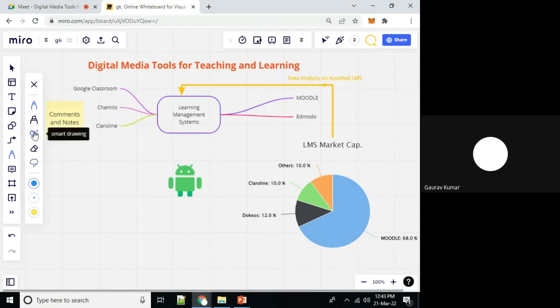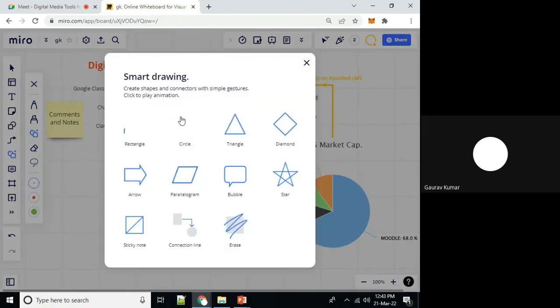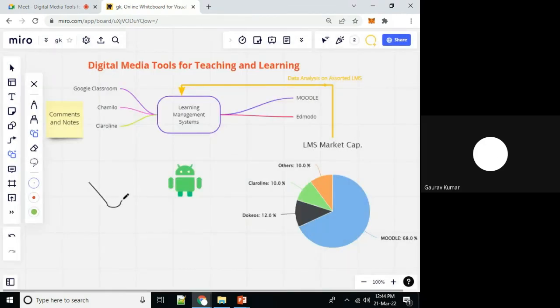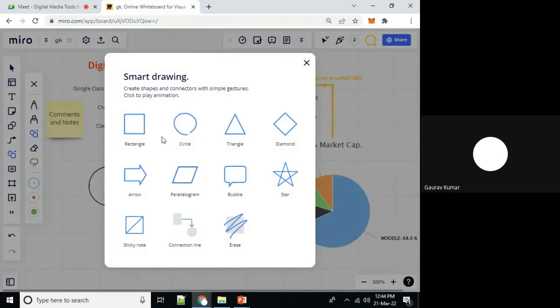Eraser, diagram, if you want to work on some particular diagram. So circle. You can see that now I'm taking circle, and I'm drawing a circle in this way. Actually, this is not a circle, but as I have selected circle, it will be converted to a circle. This is known as smart diagramming. If we are not good at drawing very good diagrams, then we can use this particular option.